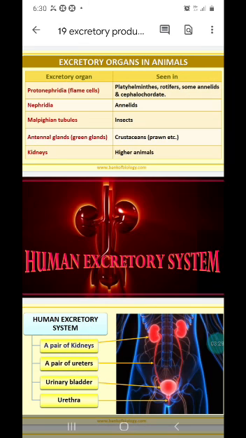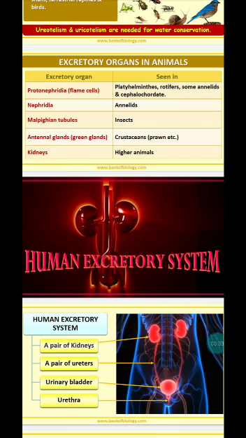For example, protonephridia or flame cells is the excretory organ for platyhelminthes, annelids, and some cephalochordata. Protonephridia and nephridia have a structure somewhat the same as our nephron. Nephridia are seen in annelids.